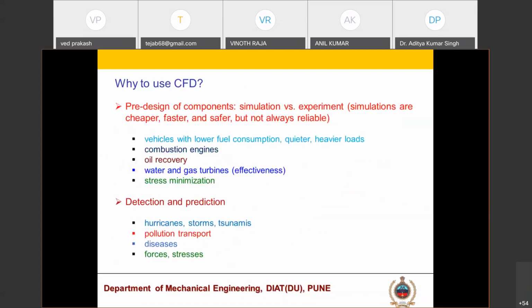Why use CFD? Pre-design of components, simulation versus experiment. Simulations are cheaper, faster, and safer. If we want to do some experiment, it requires lots of money and is also time consuming. With the help of this software or any software, we can reduce that time and we can do as many iterations as we want by changing the input parameters. But it is not very easy in experiment because we have to set up the whole experiment.